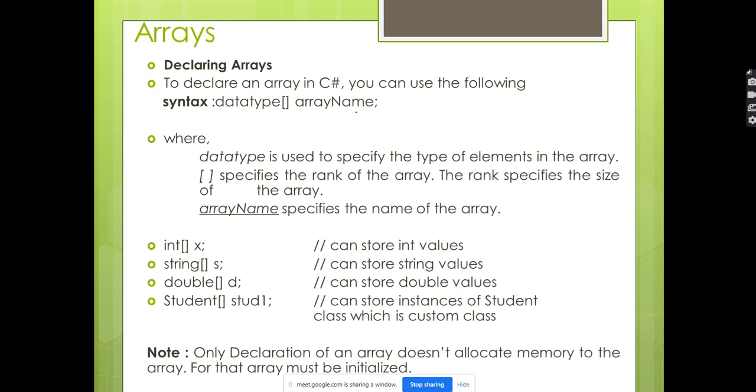You can keep anything usually, X, Y, Z. But it's not a good way of naming conventions. Always give names for the variable which are very suitable to your code, which are suitable to your business logic. If you're storing the employee ID, give the name array underscore employee ID, so you can indicate it's an array for the employee ID, or else employee ID underscore array. So you have to give a meaningful name so that it's easy to understand, easy to go through.